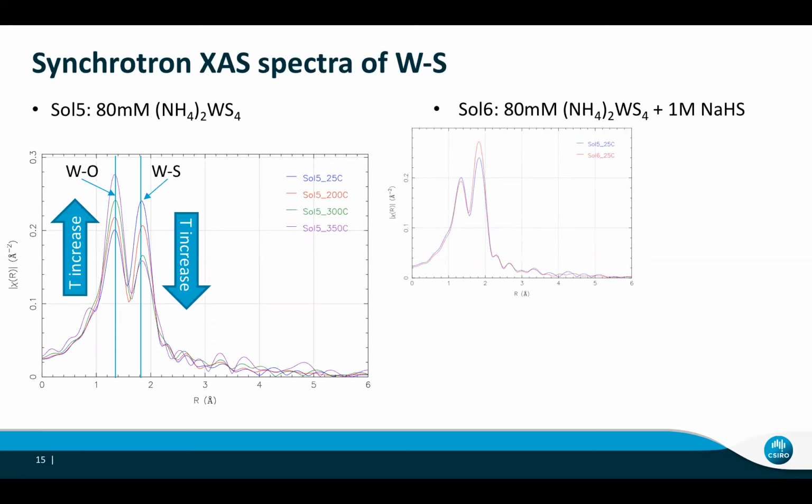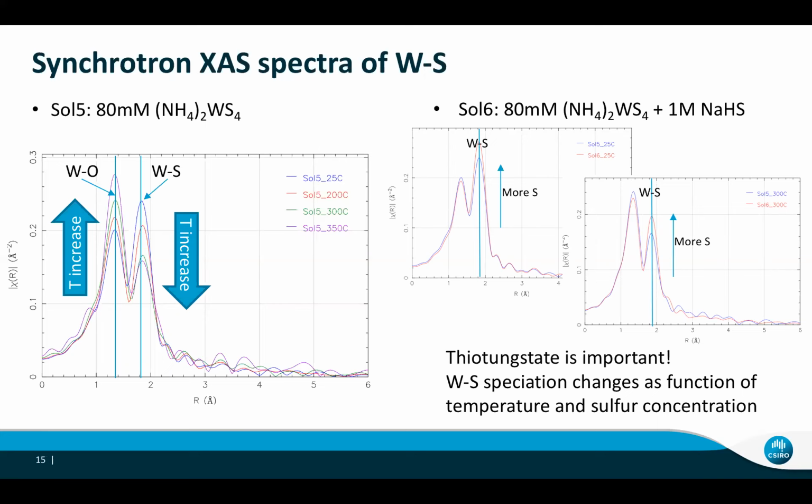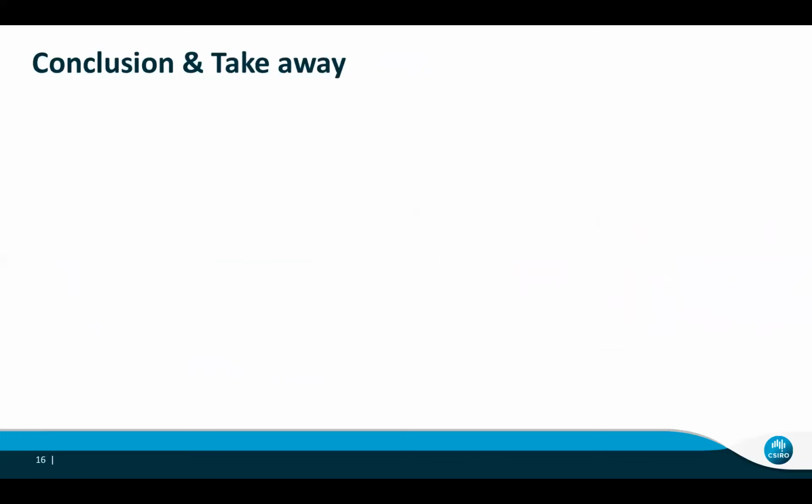We can also see that with more sulfur in the solution, the tungsten-sulfur peak is higher. So this simulation and experiment show that sulfur is really important in tungsten transport, so the sulfur-tungsten species are very important. That will give us more information about tungsten and sulfur interaction.